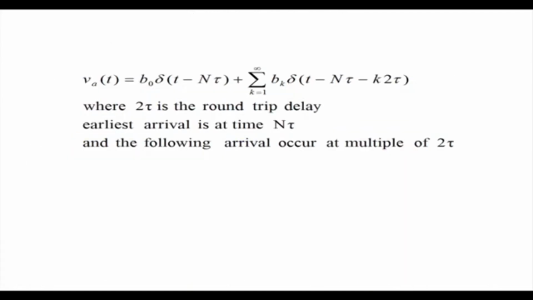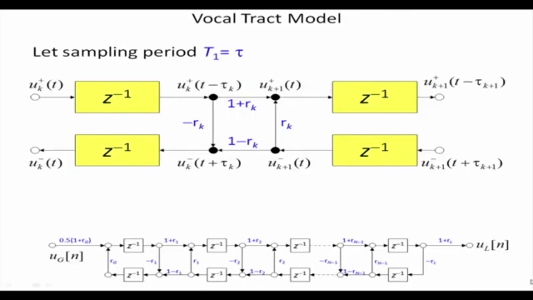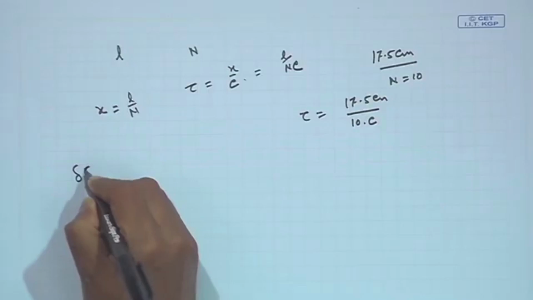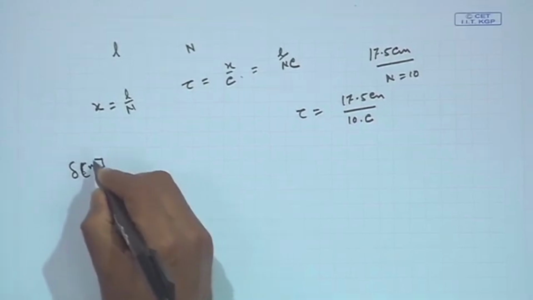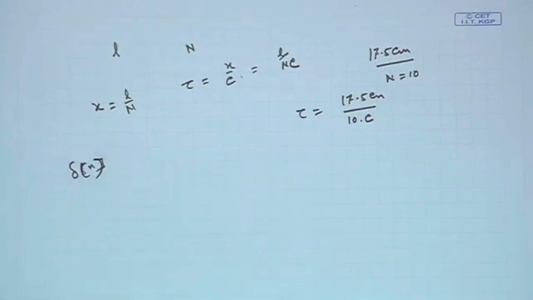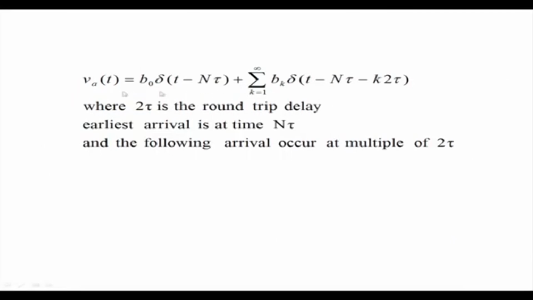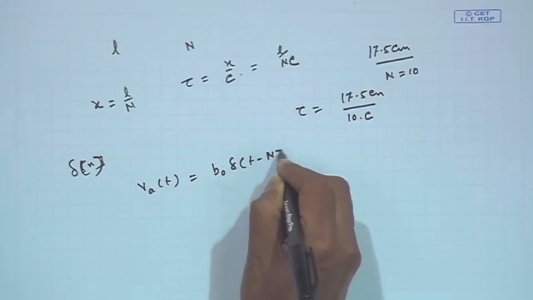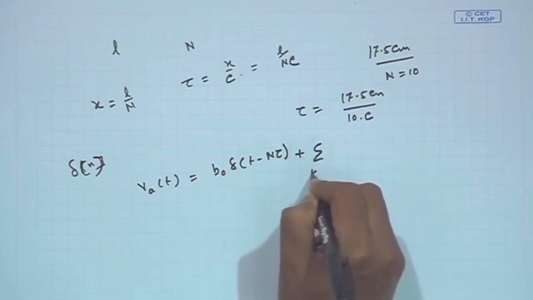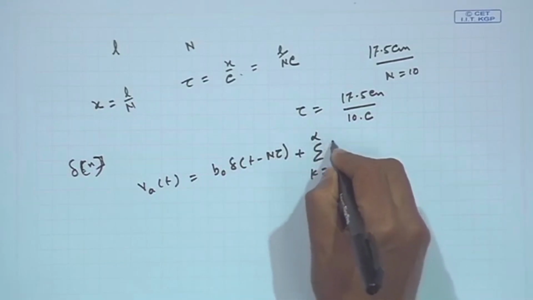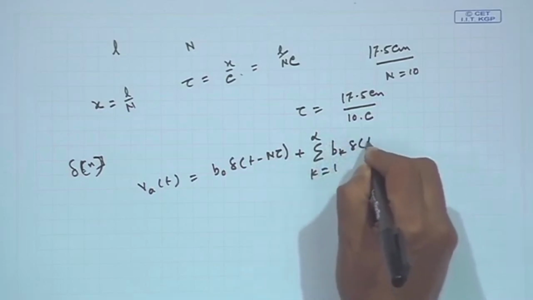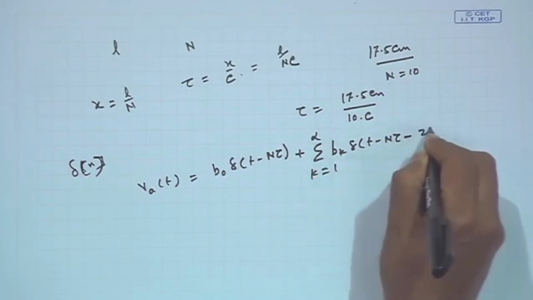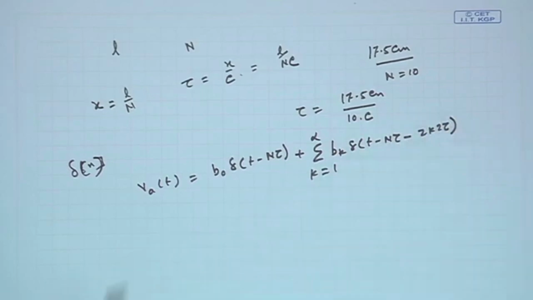Now, if this is my tube, let u g n be a delta signal, delta n. If it is a delta signal, and this is my signal flow diagram, then at the output I should get V a t, which is B 0 delta t minus n tau, plus the sum over k equal to 1 to infinity of B k delta t minus n tau minus k 2 tau. Why?